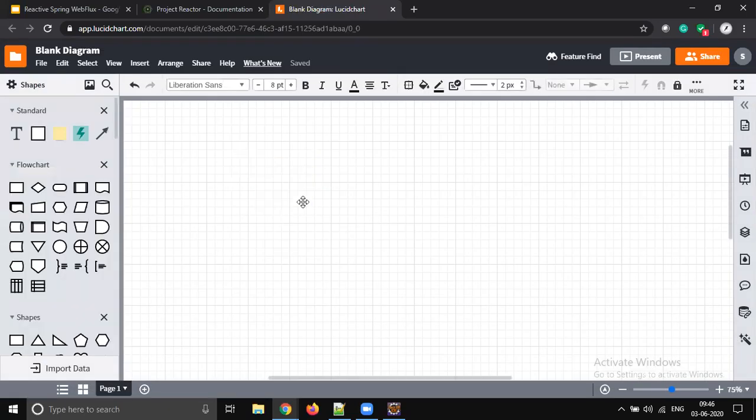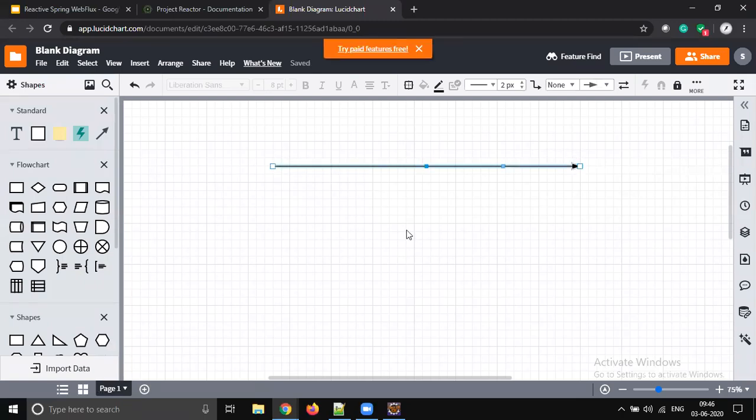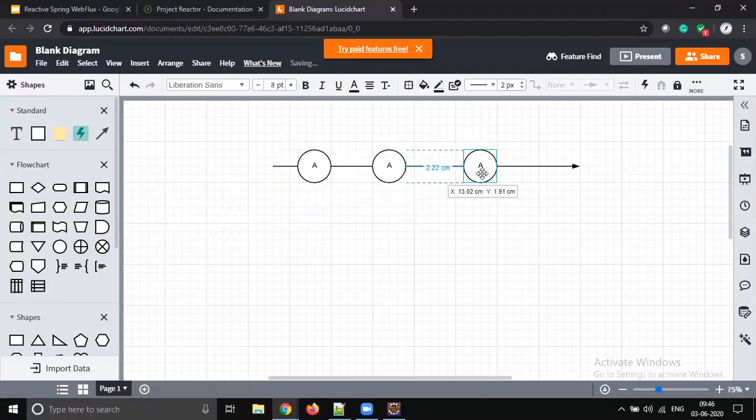Okay, so here is our subscriber, right? So here is our publisher, and it's going to have three elements. The first one is Java, and let's just copy paste. The second one is Spring, and just do copy paste. The third one is Spring Boot. So this is our publisher.